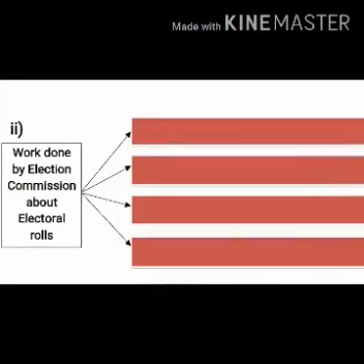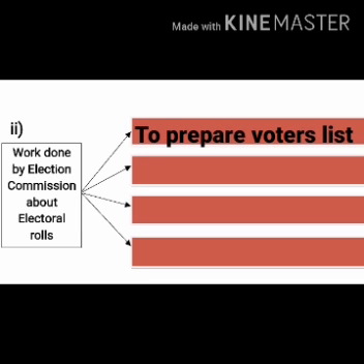Now read the second web. Work done by Election Commission about electoral rolls. Electoral rolls means voters list. So what does Election Commission do regarding the voters list? How does it prepare the voters list? That process of only voters list we have to write down here. First one is to prepare voters list.